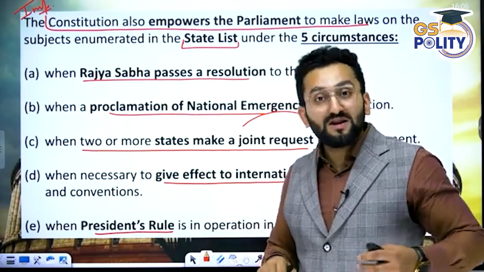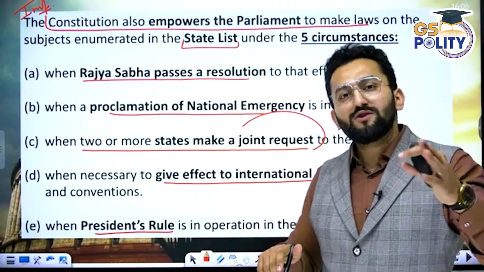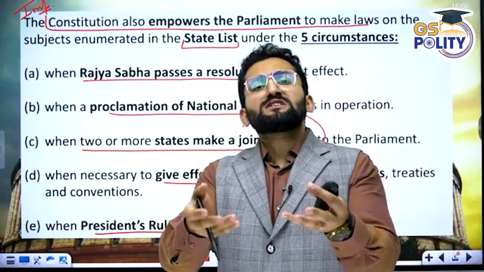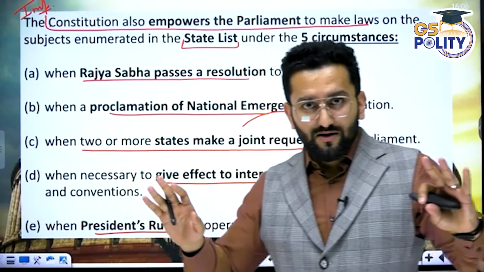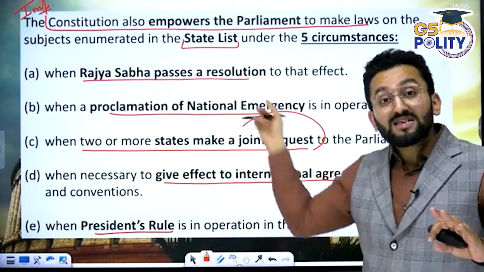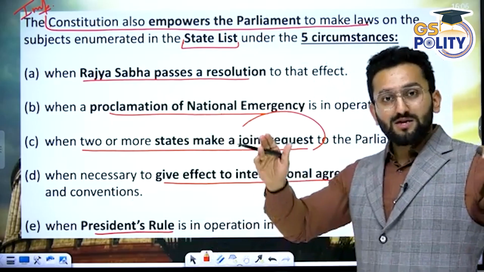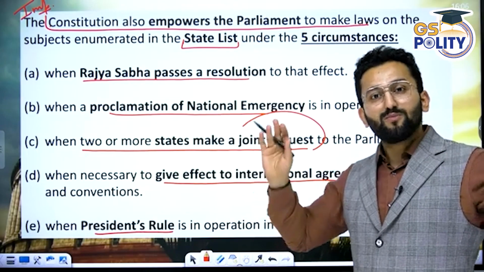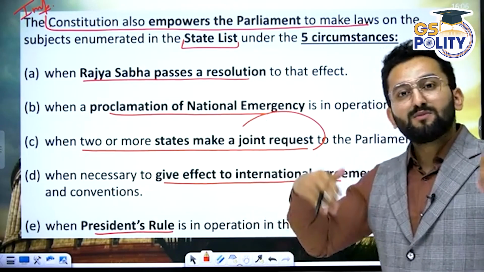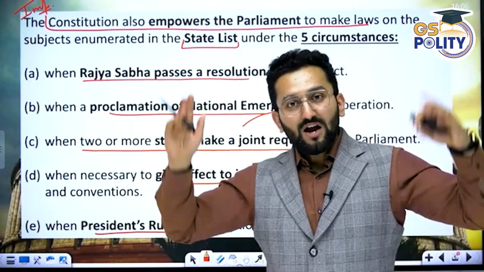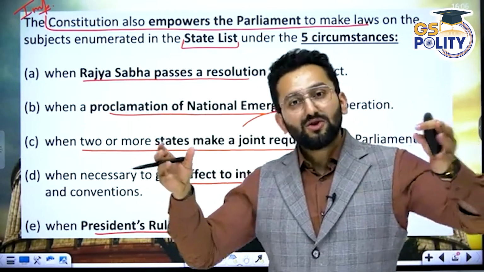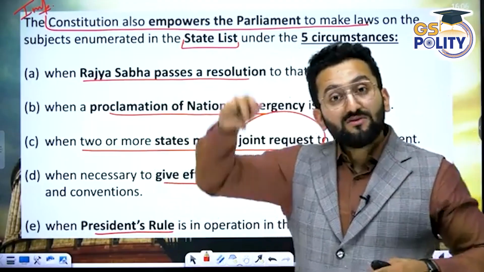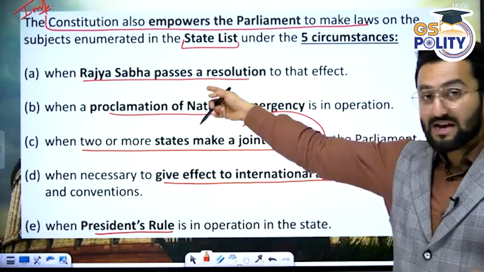So when can Parliament do that? UPSC is going to give you 3-4 statements and ask which of the following statements are correct. Okay. Please remember, when Rajya Sabha passes a resolution in this regard, that this law is of national importance, and that is why Rajya Sabha is saying that I am allowing Parliament to make law. Means now Lok Sabha and Rajya Sabha should come together and make a law on a matter mentioned in the state list. So this can happen.